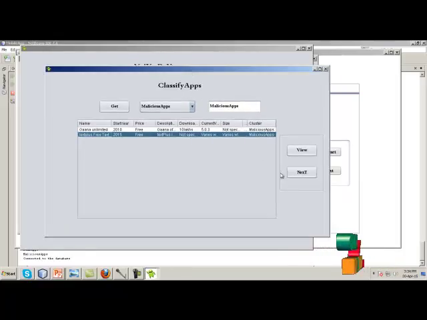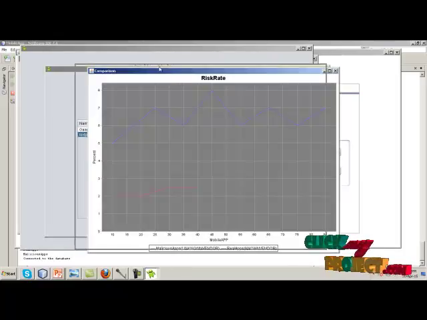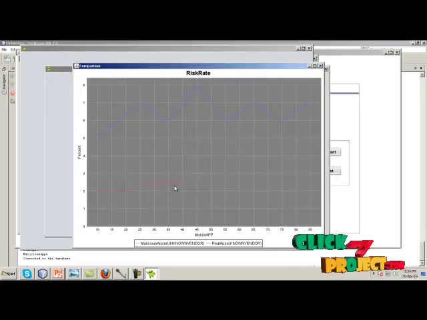Next we are going to evaluate the performance of the proposed and existing system, that is the malicious apps. Here this is the real apps vendor. Here we have classified based on the percentage.